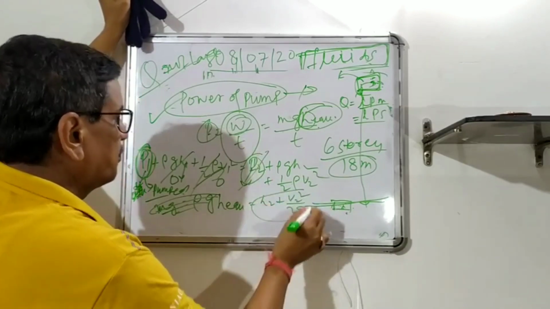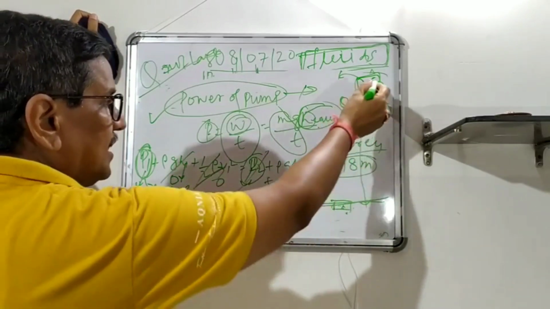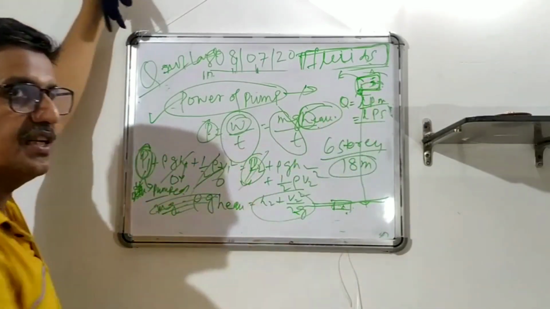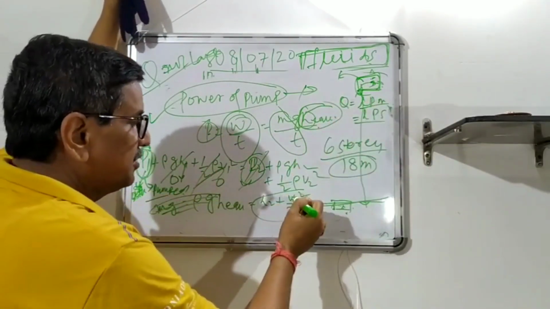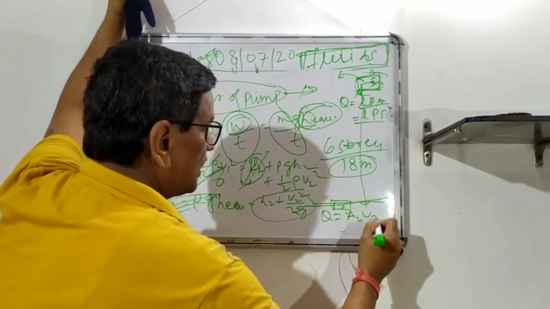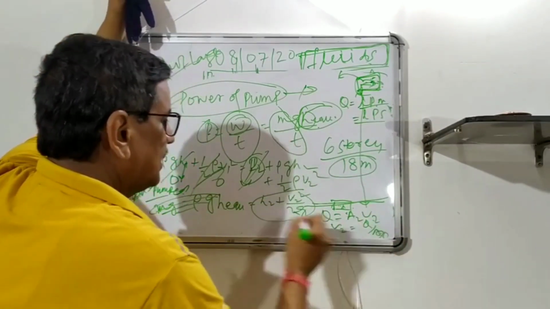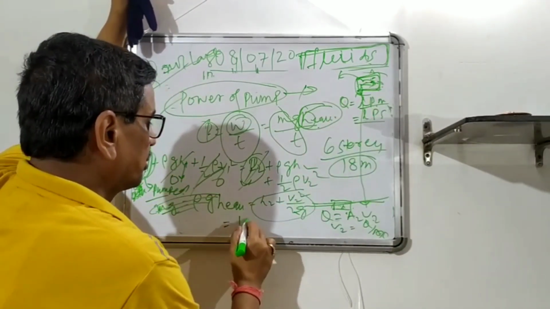And this is precisely what you put, and m by t. What is m by t? Here generally people make a mistake. There is a velocity head also, and this will be calculated from the continuity equation. So Q equals A2 V2, where the area is from the diameter of the pipe where it flows. So you can calculate V2. And H is there, 18 meter. So it is more than 18 meter.